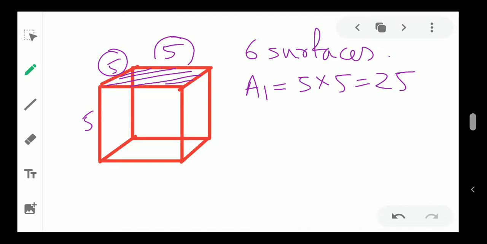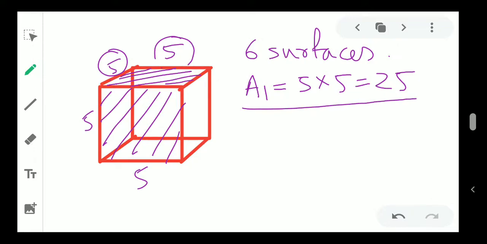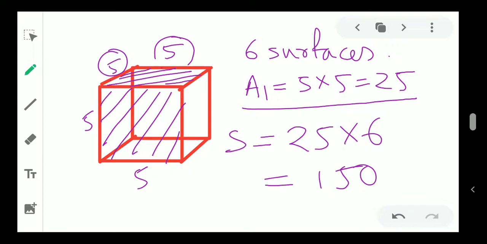So this will be 25, and this will also be 25. Why? Because this side is also 5, because all sides of this cuboid are 5. So how many surfaces do you have? 6 surfaces. If one surface is 25 and all are the same, the total surface area will be 25 into 6, so that will be 150. This is how you find the surface area.